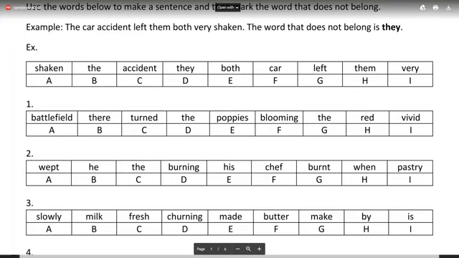Yes, that's the one. The word which is not needed is burning. So the next one, number 3, is: slowly, milk, fresh, churning, made, butter, made, by, his.